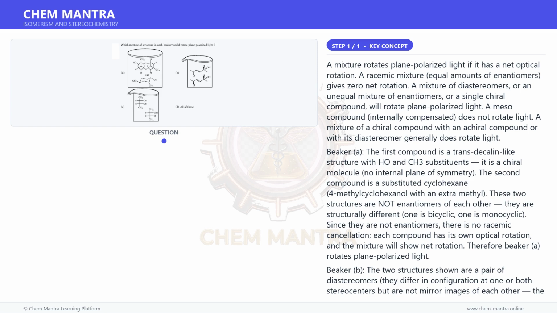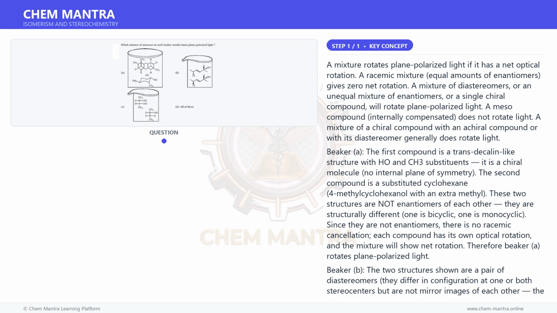A mixture rotates plane polarized light if it has a net optical rotation. A racemic mixture, equal amounts of enantiomers, gives zero net rotation. A mixture of diastereomers, or an unequal mixture of enantiomers, or a single chiral compound, will rotate plane polarized light. A meso compound, internally compensated, does not rotate light. A mixture of a chiral compound with an achiral compound or with its diastereomer generally does rotate light.